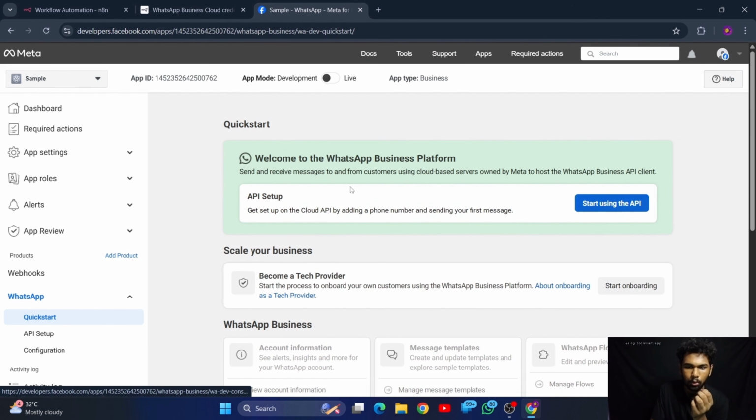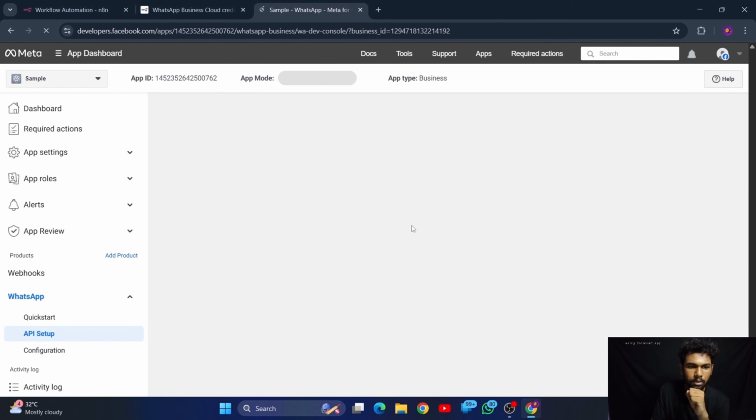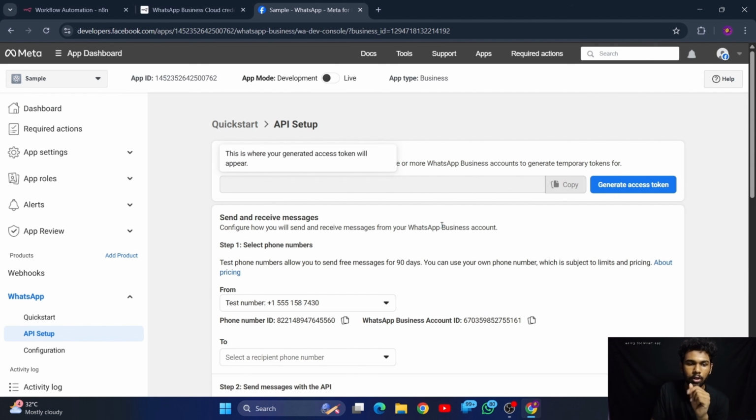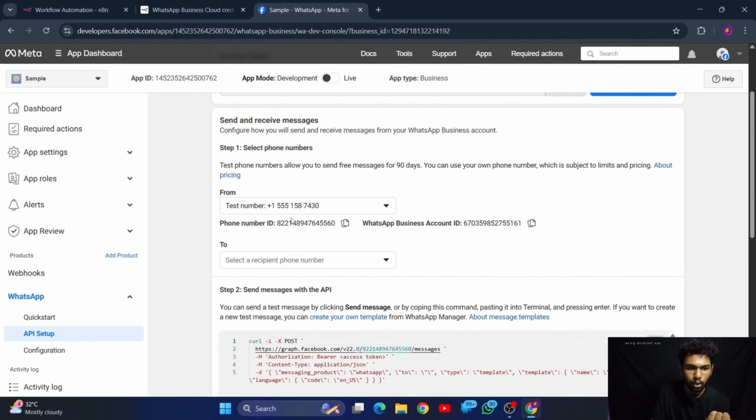First of all, we have to create an API. Before doing that, we have to get a number for this WhatsApp business. For doing that, press create API itself. It will redirect you to this page. Here a sample number will be given to you. See here, this is the test number, and this is the number we got for implementing our chatbot. So this is the number of our chatbot.